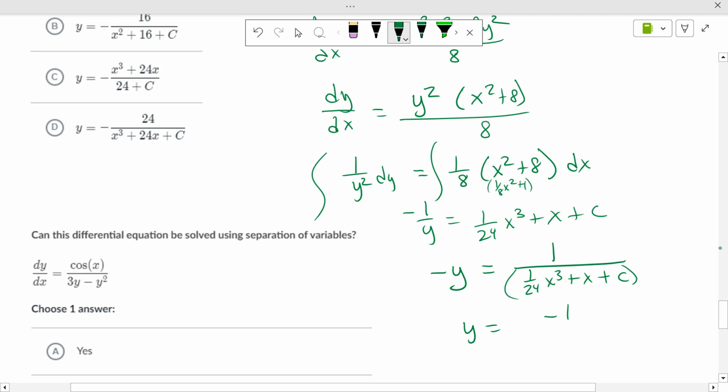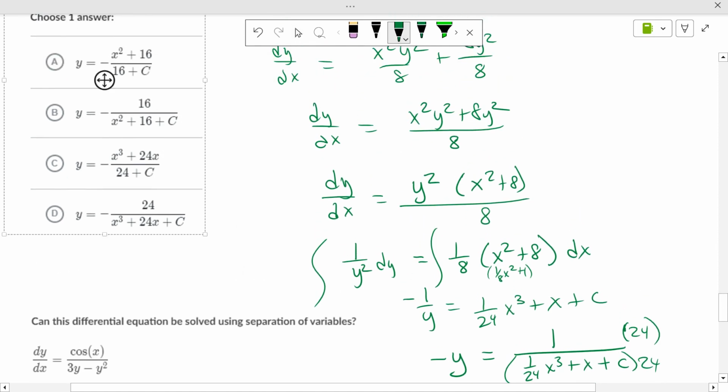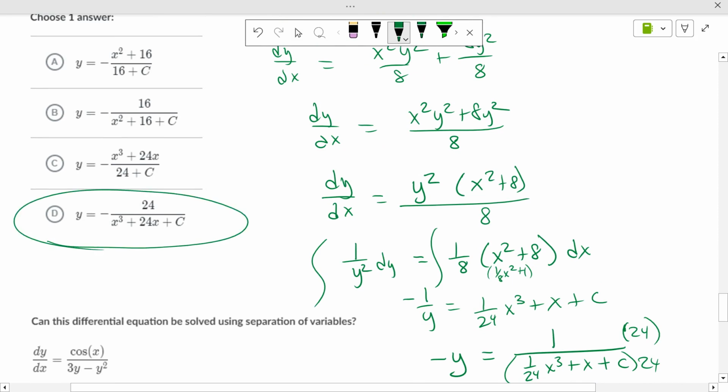And then we have to multiply both the top and bottom of this by 24 to get rid of the 1/24th, so we don't have a complex fraction. So it's -1 over x cubed plus 24x. And then what's c times 24? C. And then, so 24 times -1 is -24. So it's -24 over x cubed plus 24x plus c, which is that one.